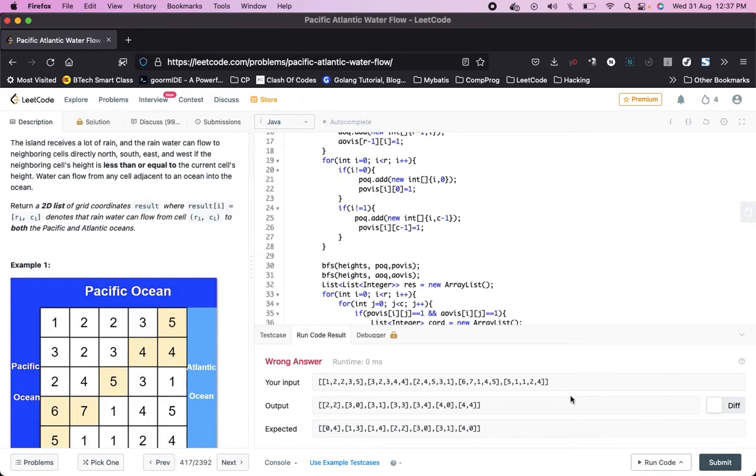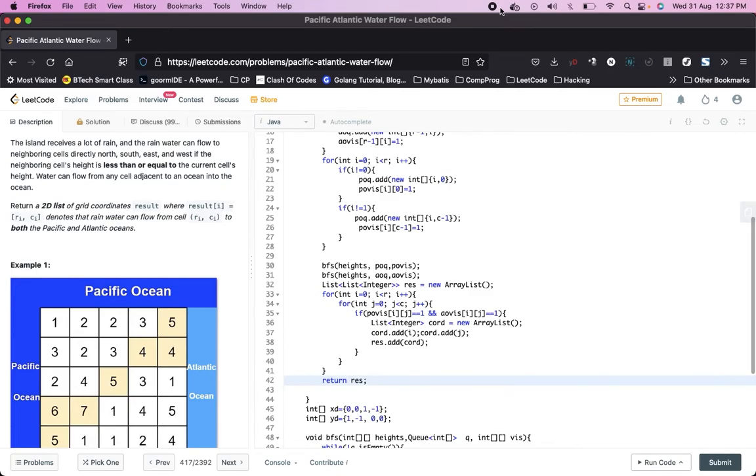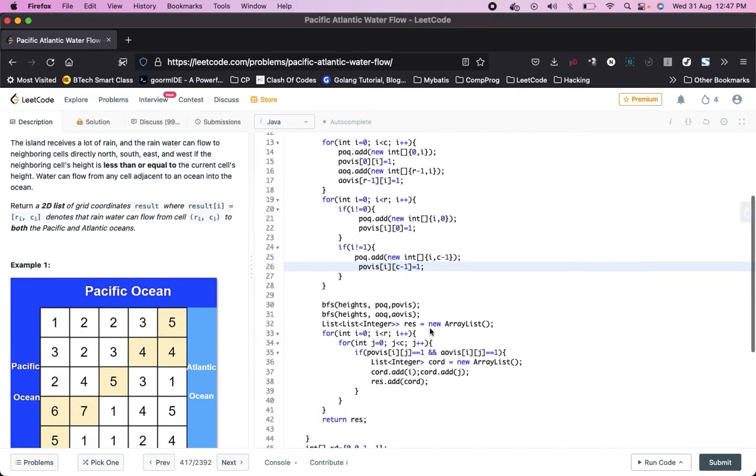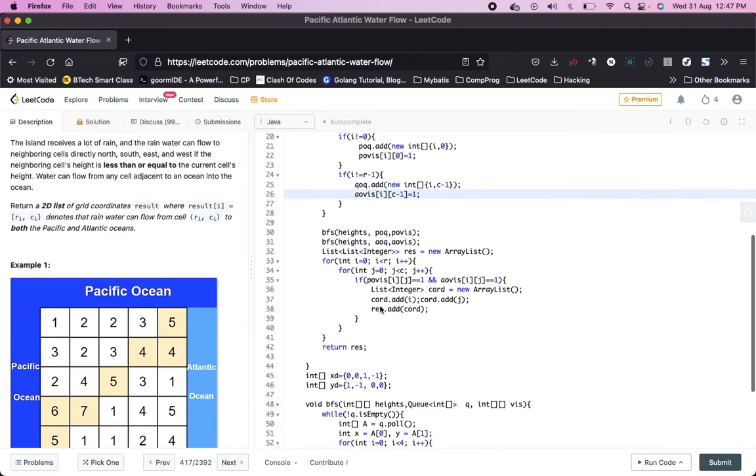We are getting wrong answer. Where did we mess up? We have made a mistake. One mistake is here: it should be i should not be equal to r minus 1. Another mistake, it should be Atlantic Ocean Q. So basically we have made a copy paste mistake.